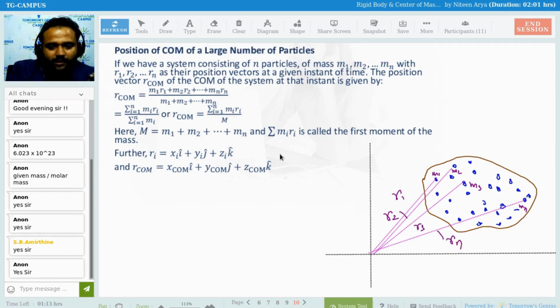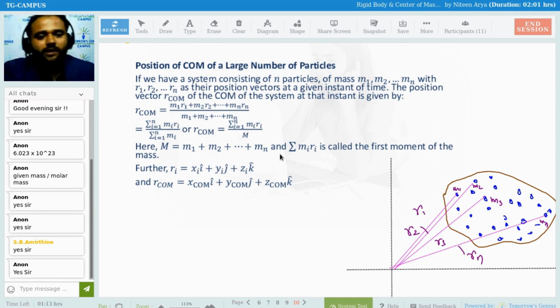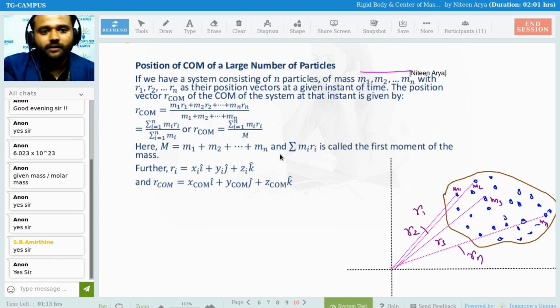So again, for a large number of particles, we have a system consisting of n particles of mass M1, M2, M3, dot dot dot Mn, with R1, R2 and so on as their position vectors at a given instant of time. The position vector RCOM, or center of mass of the system, is this. Simple.